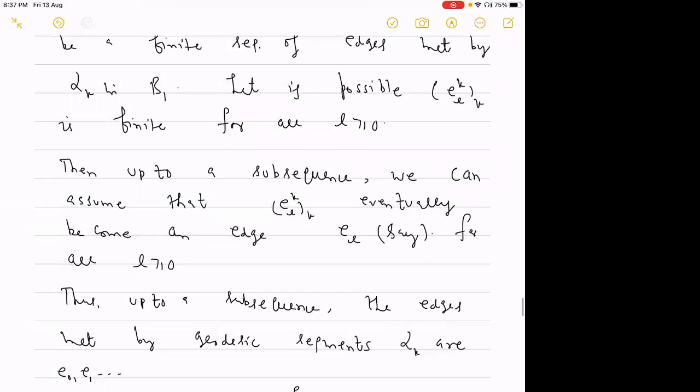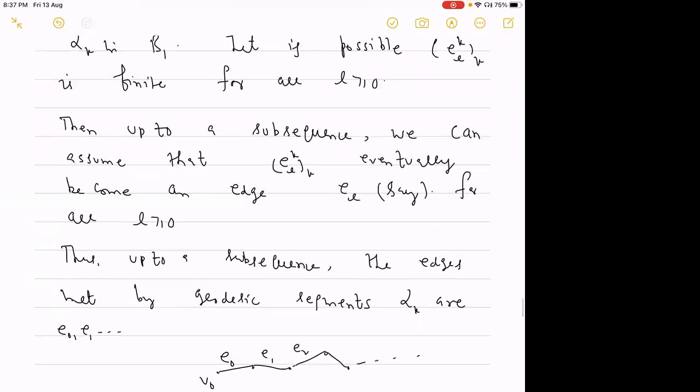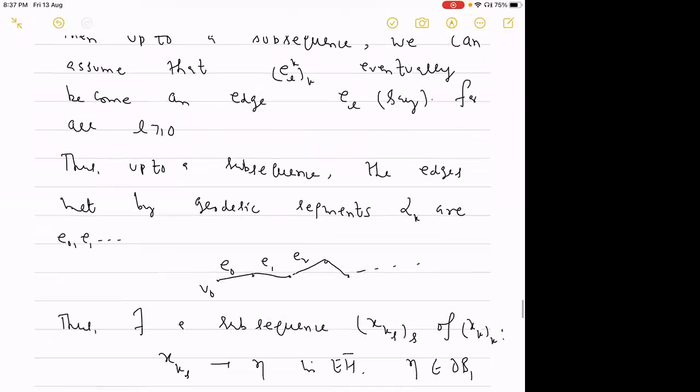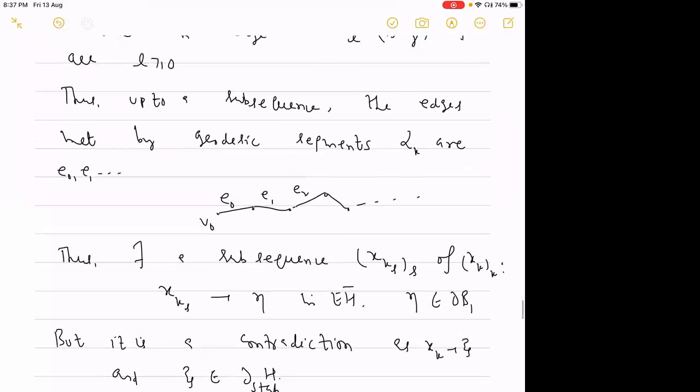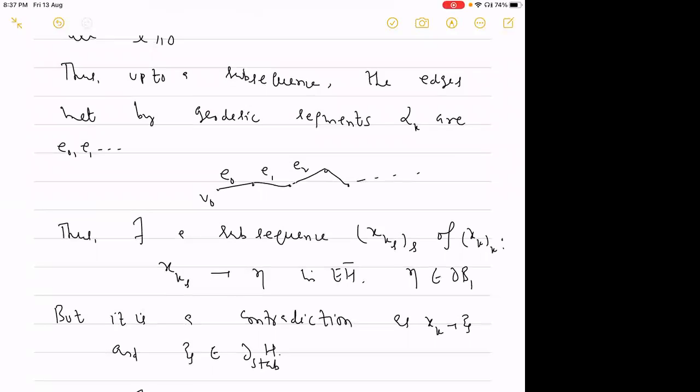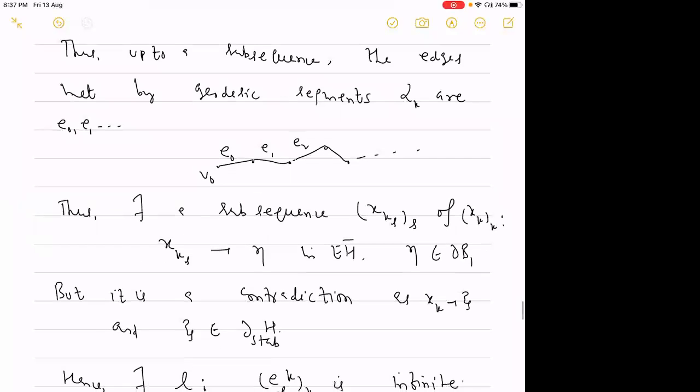Then again, up to a subsequence, the edges met by the geodesic segments alpha k will give us a situation of this form, where the finite sequence of edges becomes a single sequence e0, e1, e2 and so on. Now if we have this situation, then there will exist a subsequence of the original sequence xk which will converge to eta in EG bar.